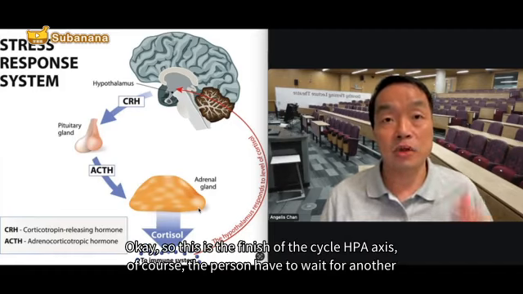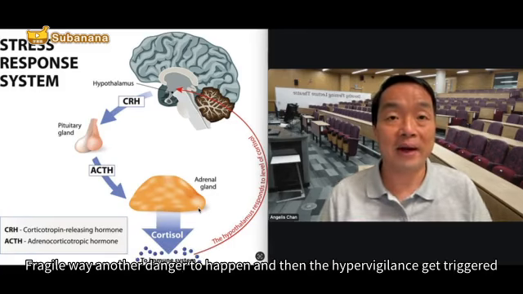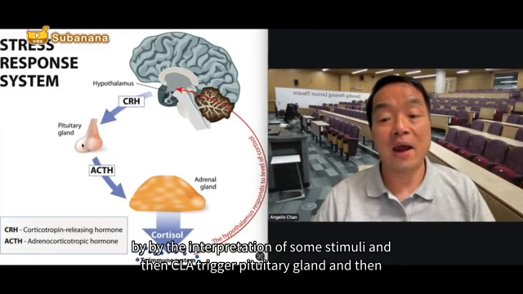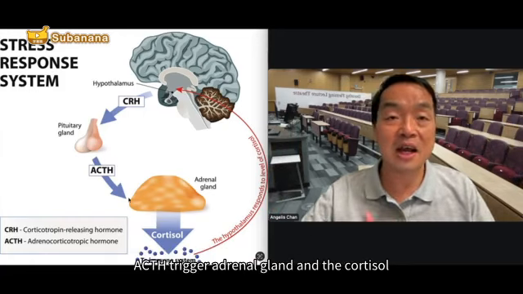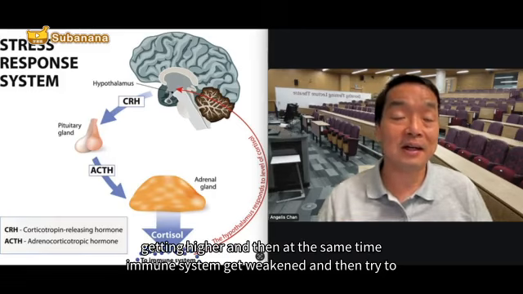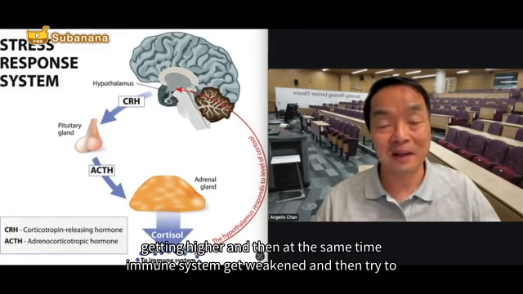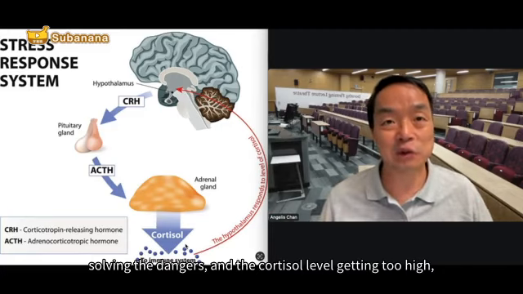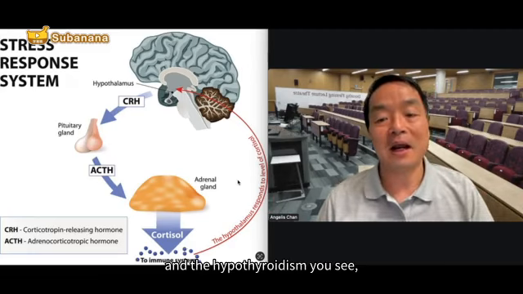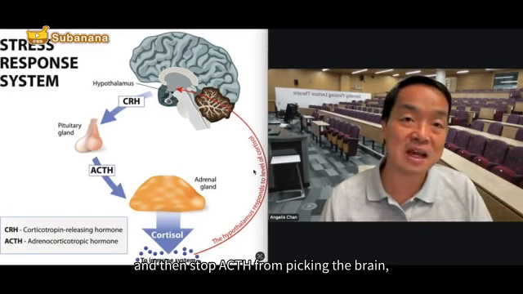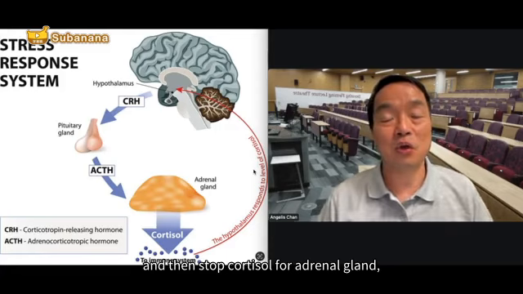Of course, the person has to wait for another threat or another danger to happen, and then the hypothalamus gets triggered by the interpretation of some stimuli, and then CRH triggers the pituitary gland, and then ACTH triggers the adrenal gland, and the cortisol gets higher, and at the same time the immune system gets weakened while trying to tackle and control the problem, solving the danger. When the cortisol level gets too high, the hypothalamus understands, and stops releasing CRH, and then ACTH stops from the pituitary gland, and then cortisol stops from the adrenal gland.